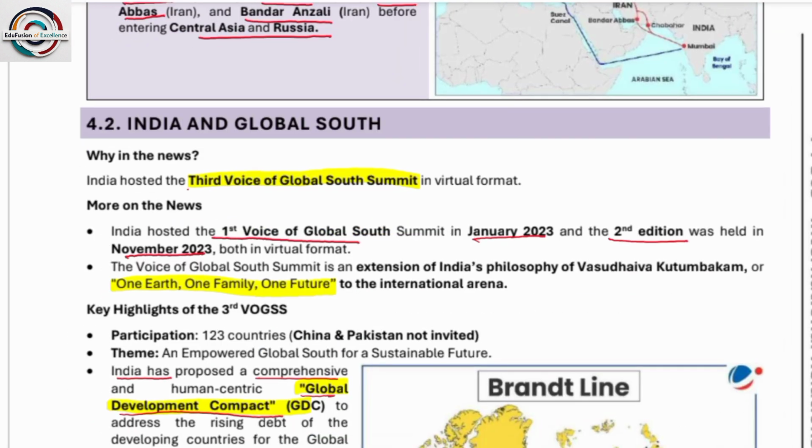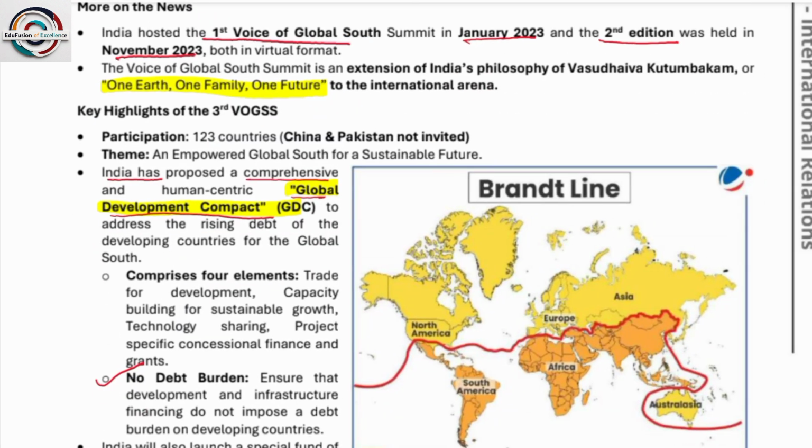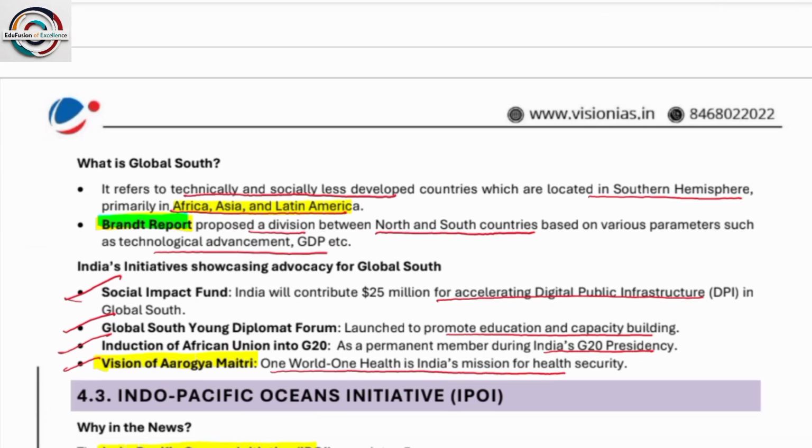Next is India and the Global South. India hosted the third Voice of Global South Summit in virtual format. India hosted the first Voice of Global South Summit in January 2023, and the second edition was held in November 2023. So this is an extension of India's philosophy of Vasudhaiva Kutumbakam, that is, one earth, one family, and one future. Okay. Next, so there are some maps. Please look on. What is the Global South?